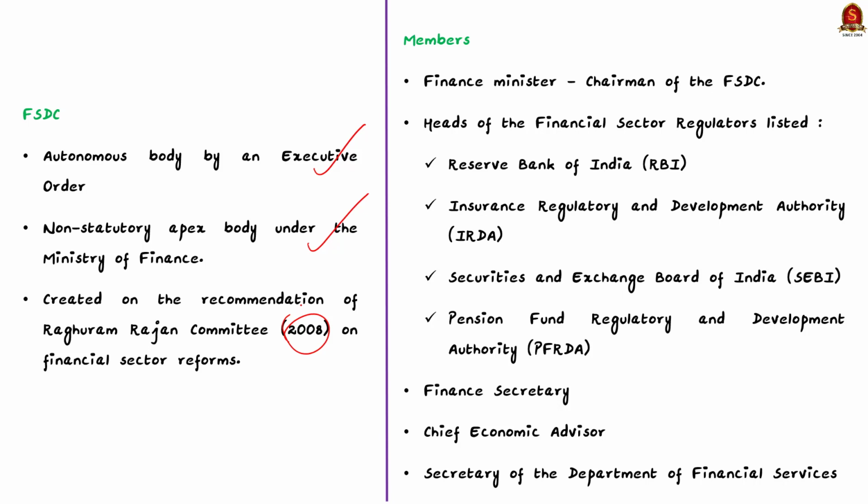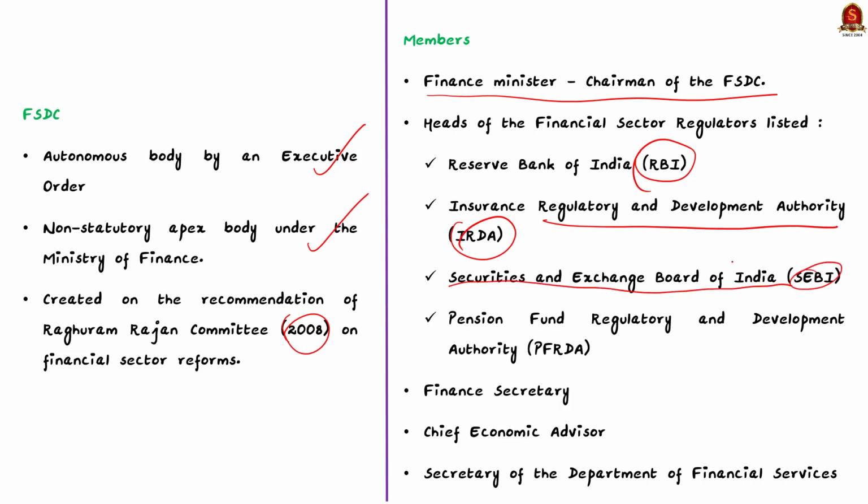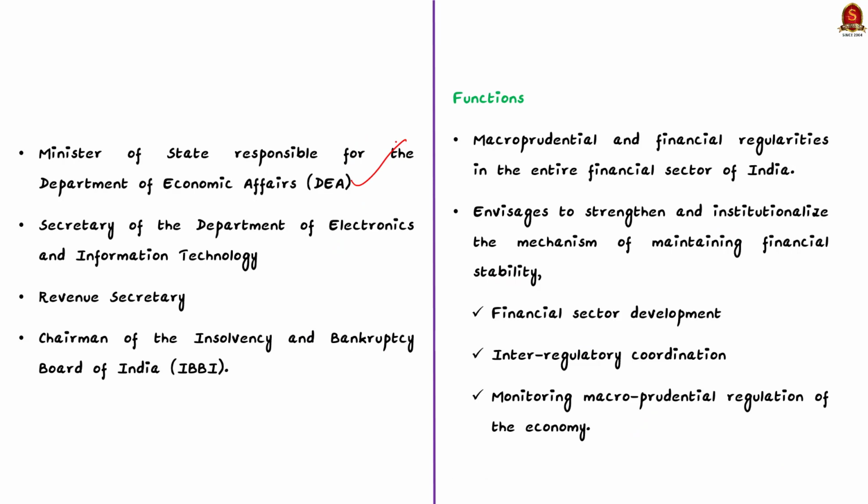Now talking about the members of the council, the Finance Minister is the chairman of the FSDC and the council includes heads of the financial sector regulators like Reserve Bank of India (RBI), Insurance Regulatory and Development Authority (IRDA), Securities and Exchange Board of India (SEBI), and Pension Fund Regulatory and Development Authority (PFRDA). In addition to that, Financial Secretary, Chief Economic Advisor, Secretary of the Department of Financial Services, then Minister of State responsible for the Department of Economic Affairs (DEA), Secretary of the Department of Electronics and Information Technology, then the Revenue Secretary and Chairman of the Insolvency and Bankruptcy Board of India (IBBI) are also the members of FSDC.